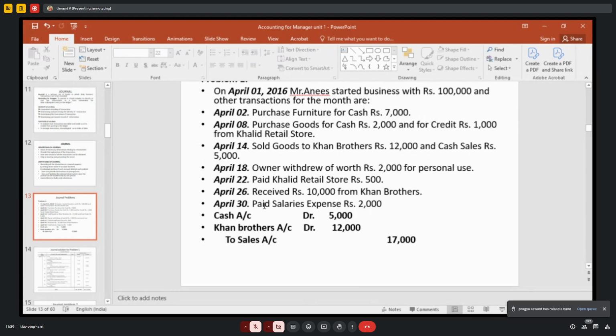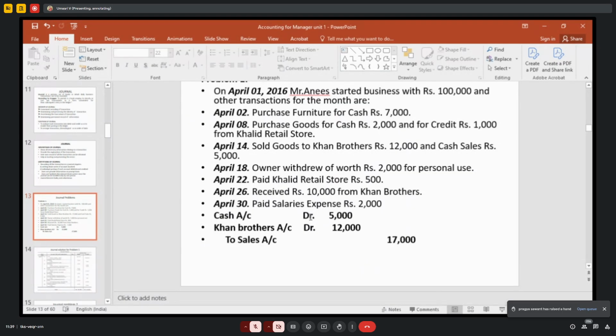Okay. Then April 26th, received 10,000 from Khan Brothers. You have made credit sales of 12,000 to Khan Brothers. You are collecting 10,000 on 26th April. So what is the journal entry? Cash comes in, so cash account debit to Khan Brothers account. Right.